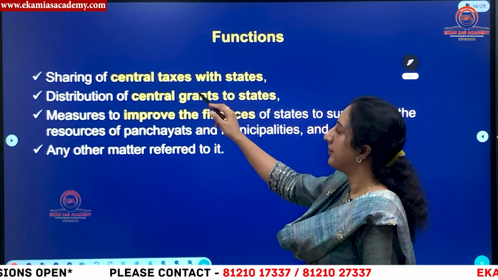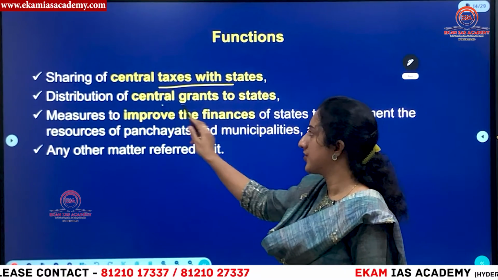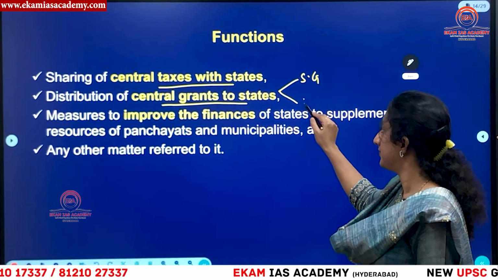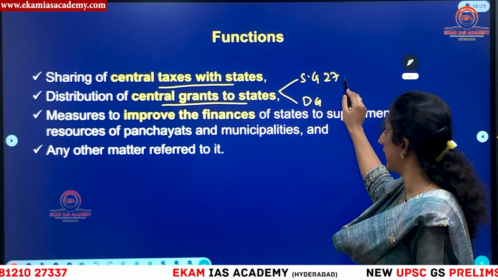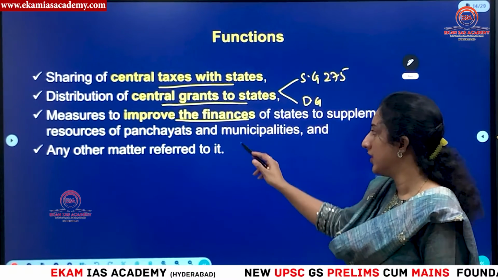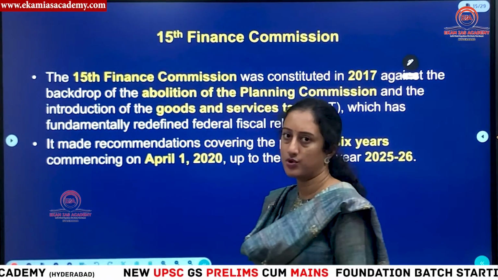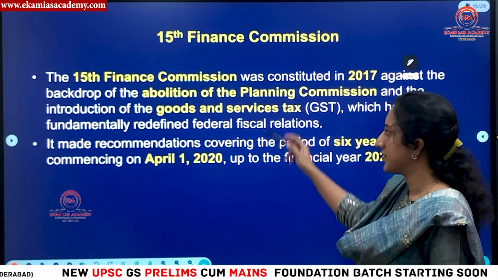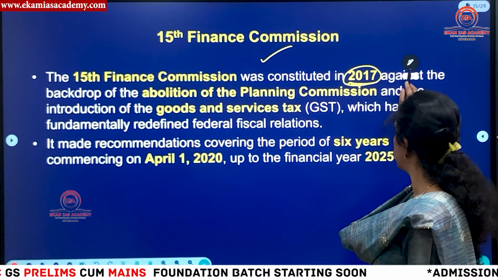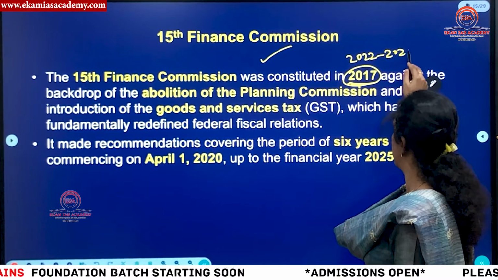Then what are the functions? The main thing is they have to share the taxes between the center and states, the distribution of revenues, and also the distribution of central grants to the states. You have statutory grants and discretionary grants. This is under Article 275 of the Indian Constitution. Then measures to improve the finances, that is, how to augment the revenue for local bodies, that is, panchayats and municipalities, and any other matter referred by the President to the Finance Commission, on which recommendations will also be made. Then what are the 15th Finance Commission's main terms of reference? This was constituted in 2017, so the terms of reference will be from 2022 to 2026.